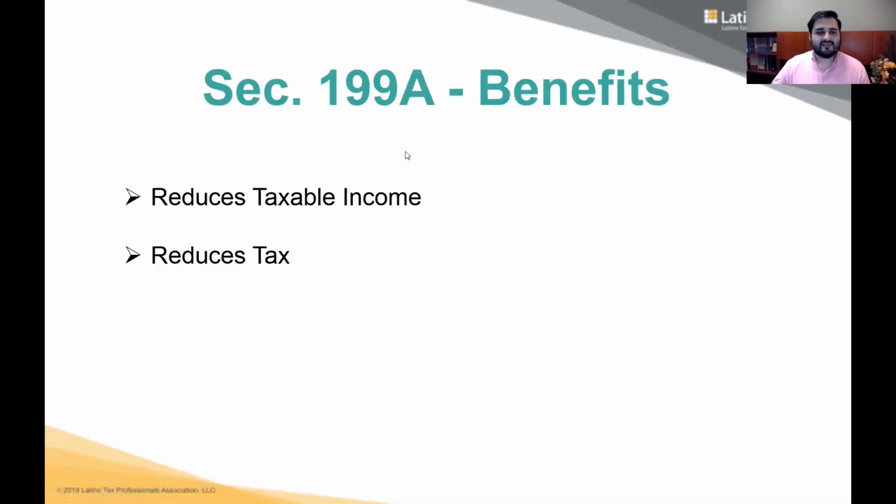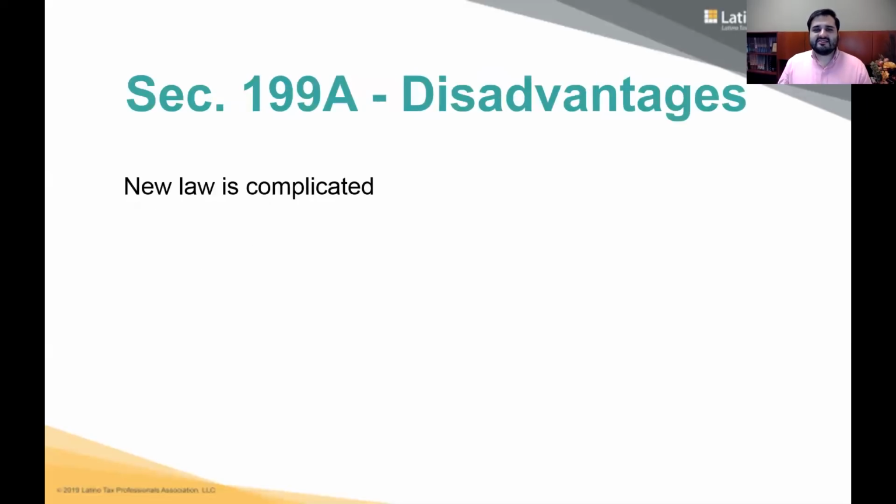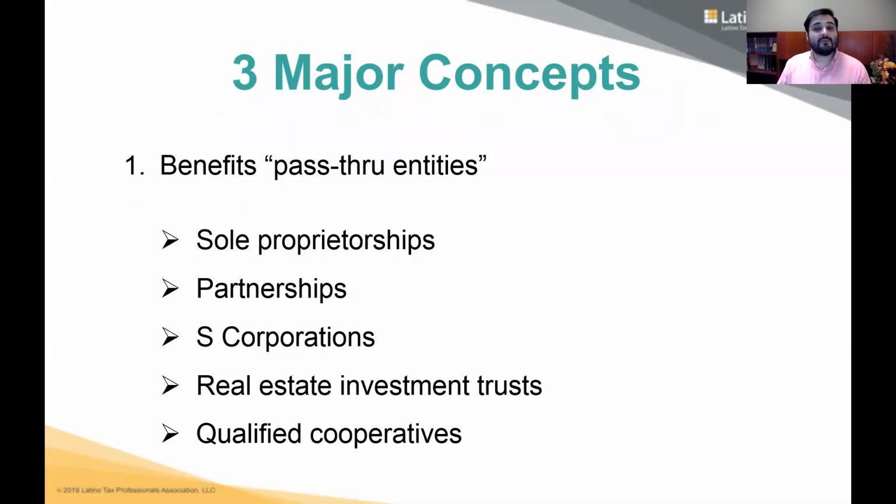So the benefits of the Section 199A deduction: it reduces taxable income, which reduces tax. Everybody wants to pay less tax, so great, there's a deduction that allows you to do that. The disadvantage is it's complicated. There are limitations depending on how much income you earned, the type of business you have, etc. But the fact that it's complicated, that's good news, right? For us as tax professionals, we're able to take on clients, and maybe they're going to come visit us instead of doing it themselves. So yeah, that could be good. No worries on that.